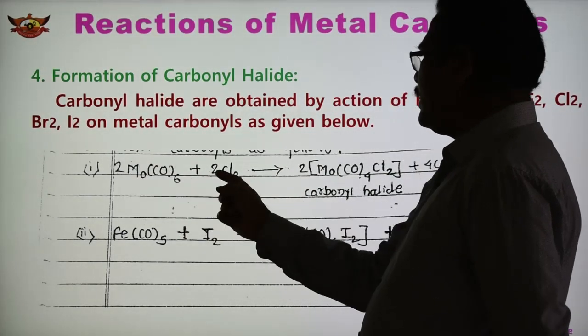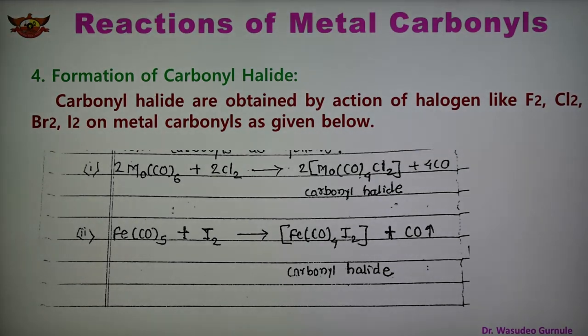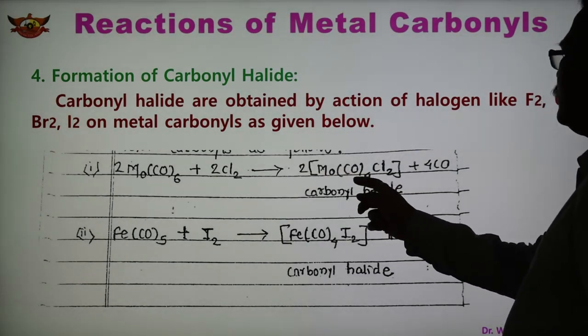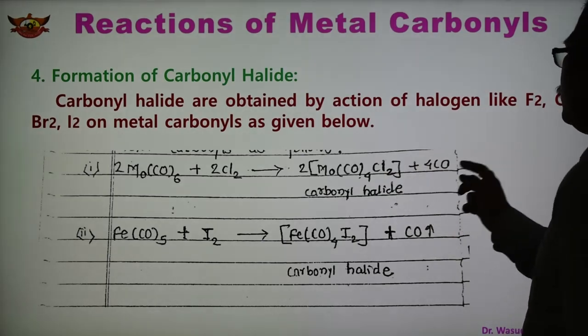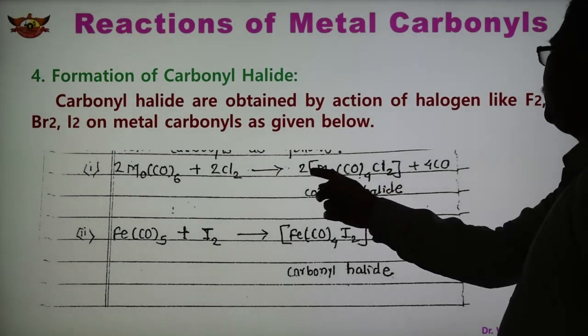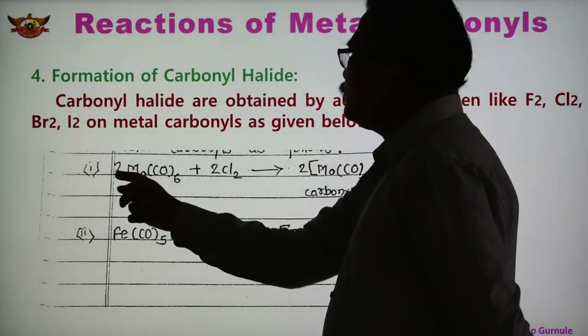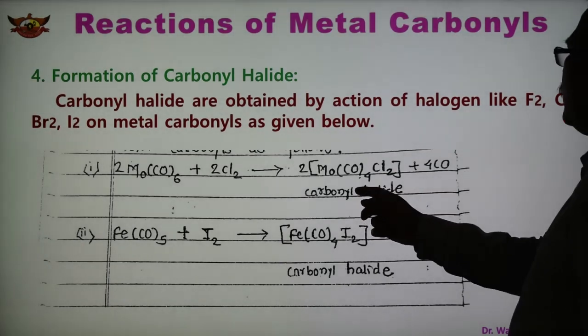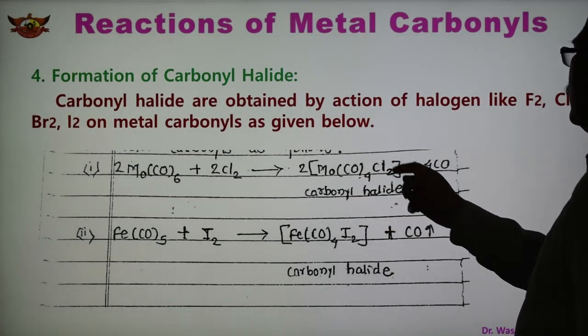Two molecules of Mo(CO)6 react with two molecules of chlorine, forming two Mo(CO)4Cl2, and 4 CO get released again. So total CO here is 8 and 4, that is 12, and here 6 times 2 is 12. So this is the carbonyl halide.